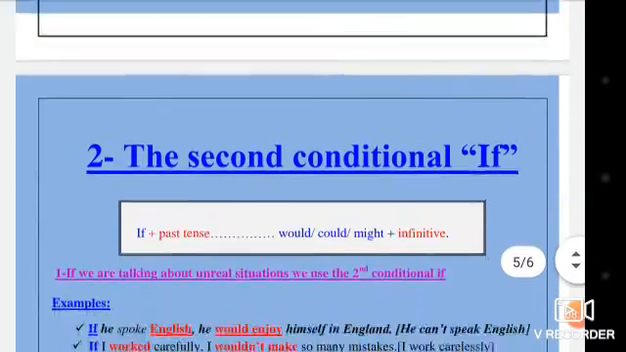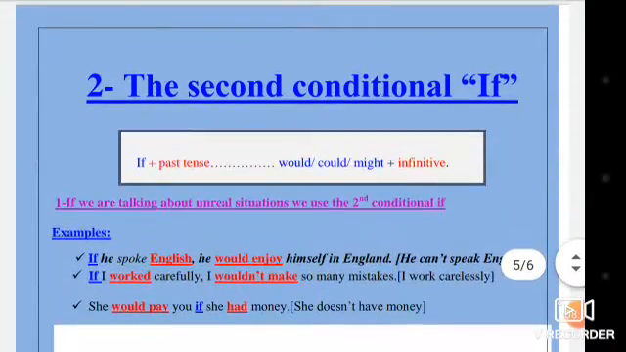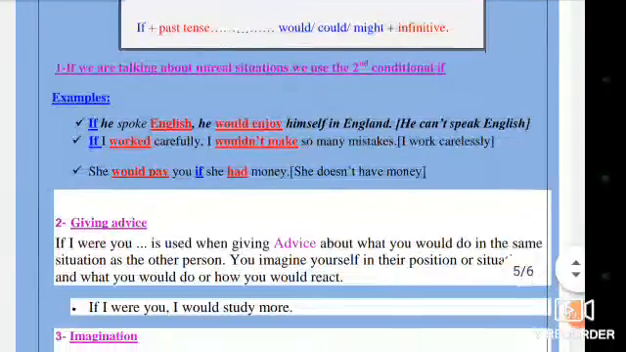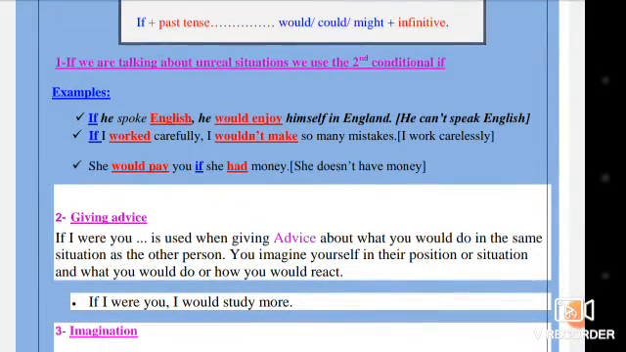Now let's go to the second part, the second conditional if. The first one we said if plus present simple, and the other part will plus infinitive. Here, if plus past simple, the other part would or could or might plus infinitive. If we are talking about unreal situations, we use the second conditional if.